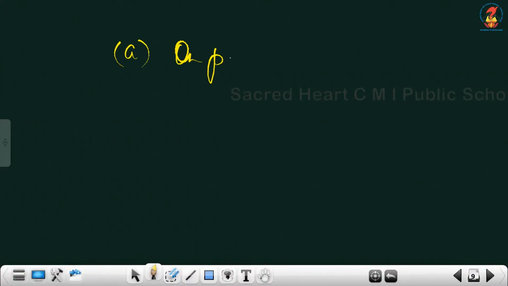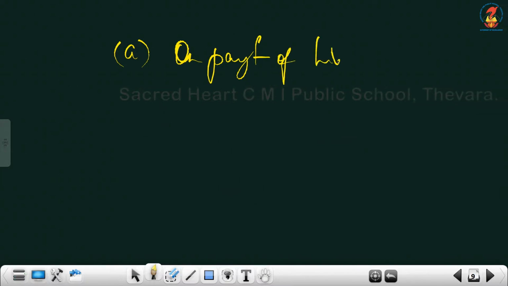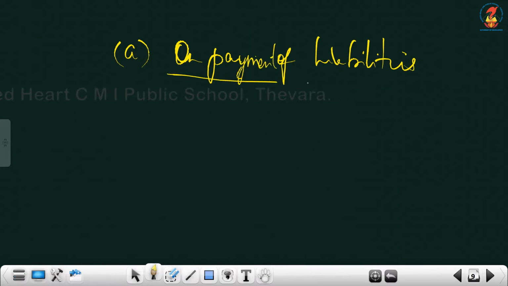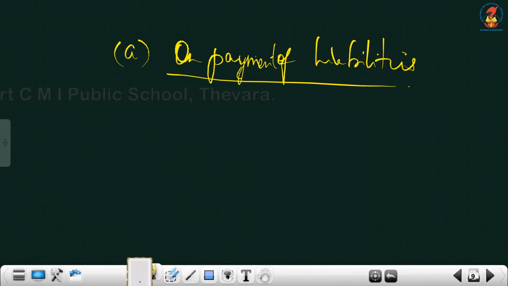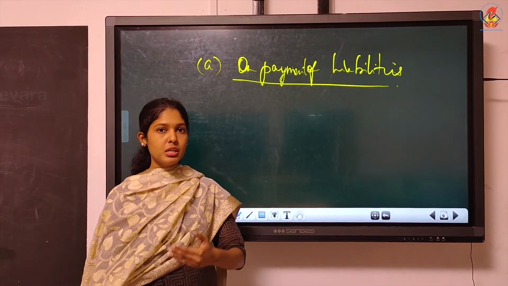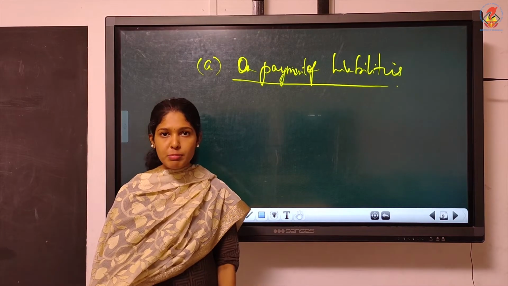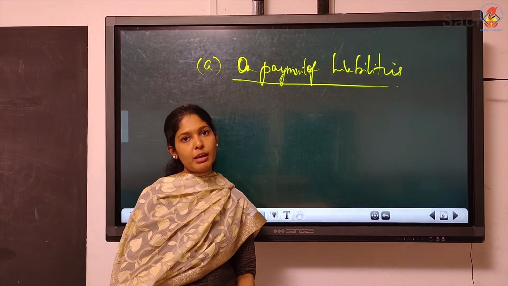So when you pay liability, when you settle liability, on payment of liabilities, if nothing is mentioned, we have to assume that the firm will pay the amount of liability because this is firm's liability, not partner's liability. So if nothing is mentioned, the firm will pay the liability. What will be the journal entry when you pay off a liability?